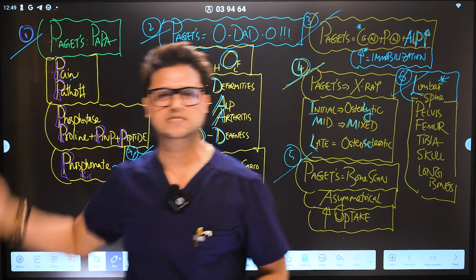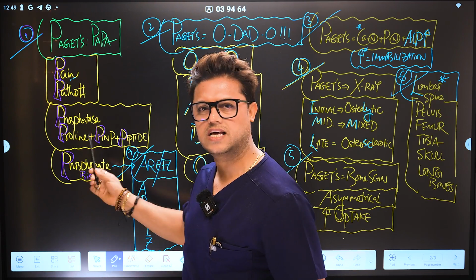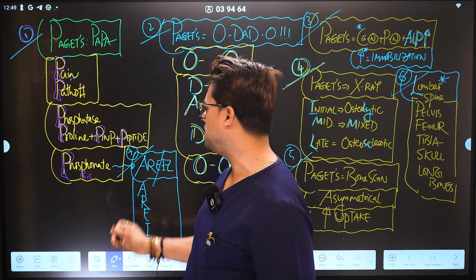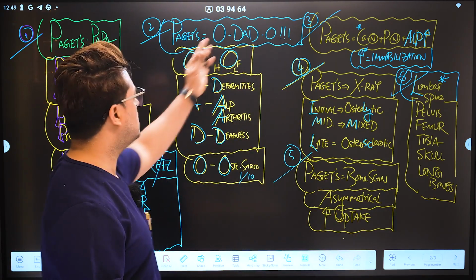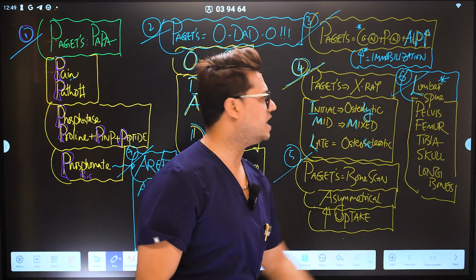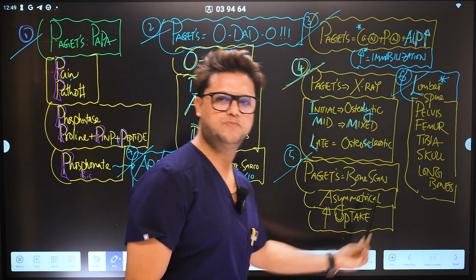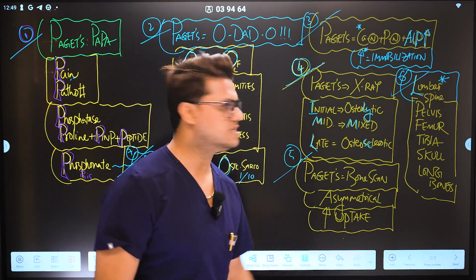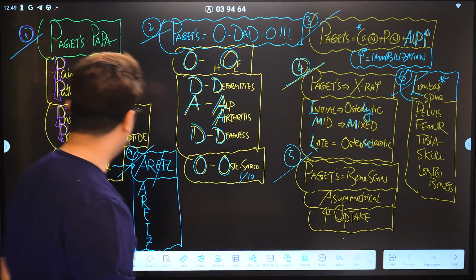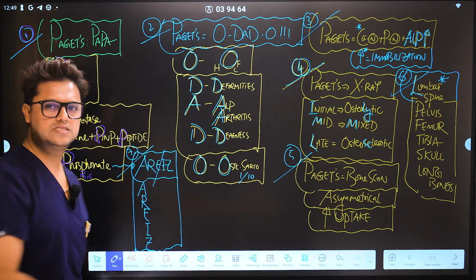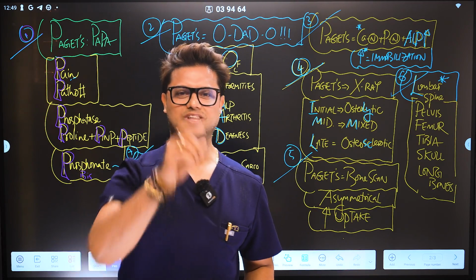Paget is the Papa disease: pain, pathological fracture. Once again, as I say, the phosphatase means the alkaline phosphatase, and proline, PMP, and peptide, and bisphosphonate is the treatment of choice. Second box, O-dead-O. Third box, Paget has normal calcium and phosphate, and raised alkaline phosphatase. Fourth box, once again, Paget radiological pictures. Fifth box, Paget bone scan leads to asymmetrical increased uptake. Number 6 box is the lumbar spine, the most commonly affected. And the last one is all the bisphosphonate names, the RIZ. With this knowledge, we'll jump into the question scenarios for the knowledge applications.